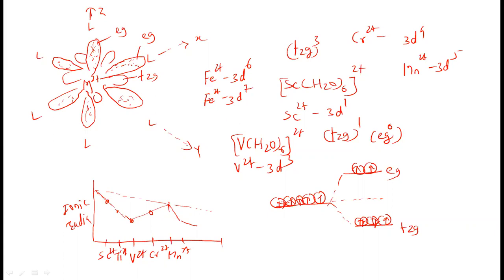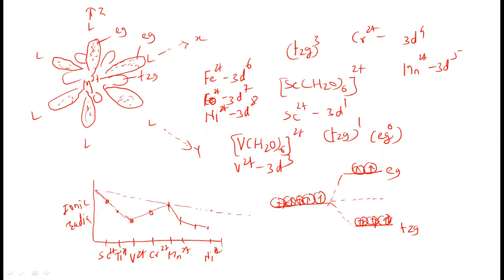Sorry, this is cobalt. Then nickel 2+, electronic configuration 3d8. So the 8th electron will enter the t2g orbital, and pairing will take place here. So for nickel 2+ also, the electron goes into the t2g orbital. This is for Fe2+, this is for cobalt 2+, and this is for nickel 2+.